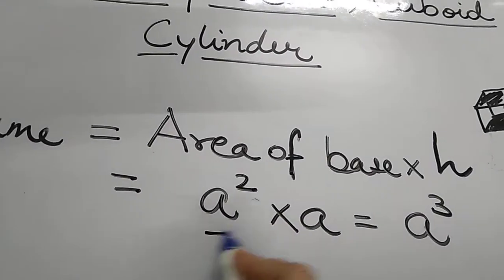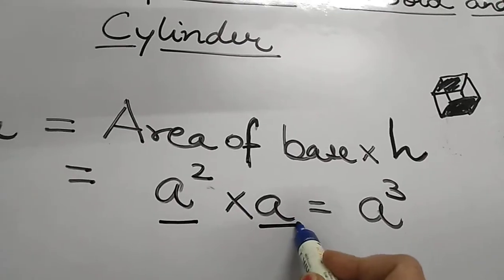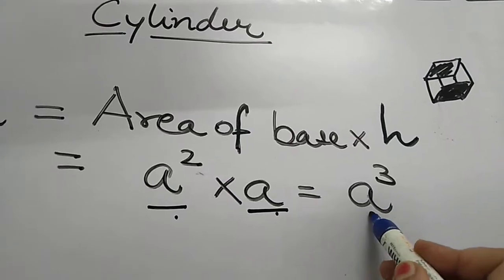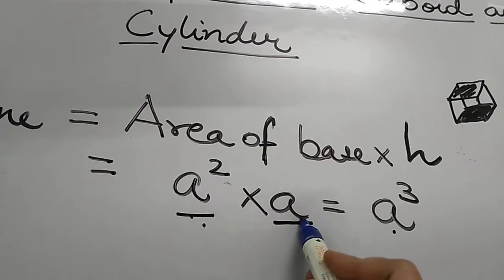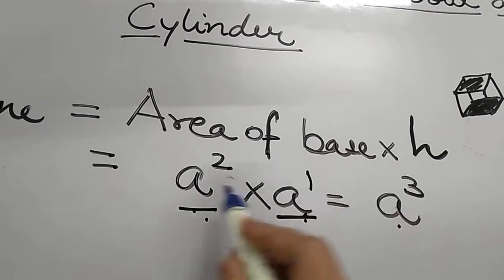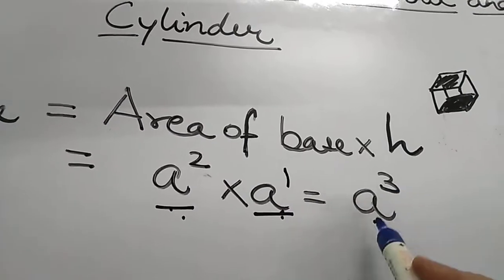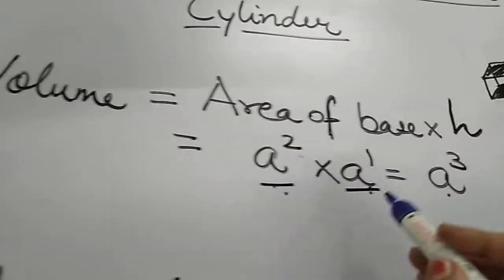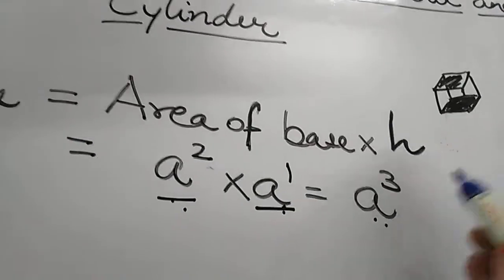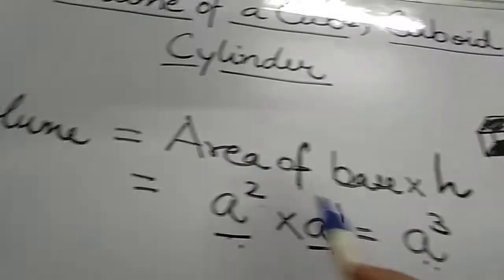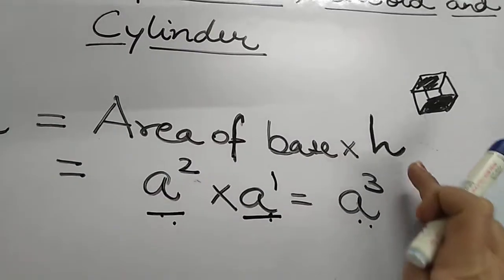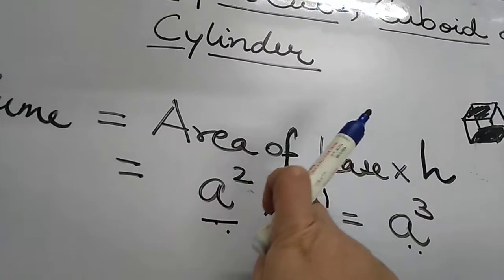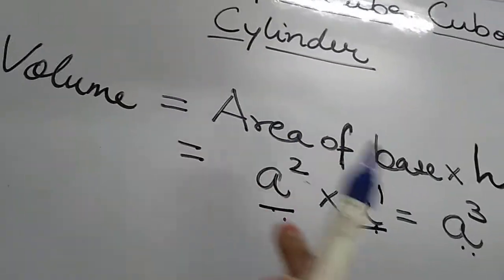So volume is equal to area of the base, which is a square. Area is A square, and the third dimension is also A. This A square is going to a height A. So the volume is area of the base A square into A. You have learned exponents, the powers add, 2 plus 1, that is A cube. The volume of a cube is side into side into side. If you know the volume and the height, you can find the area of the base. Similarly, if you know the area of the base and the height, you can find the volume.